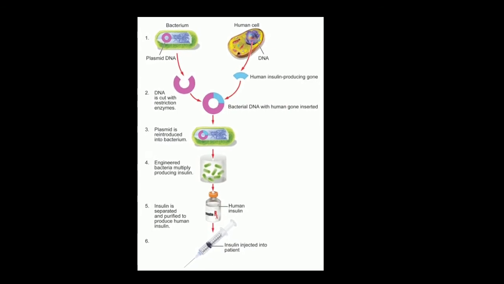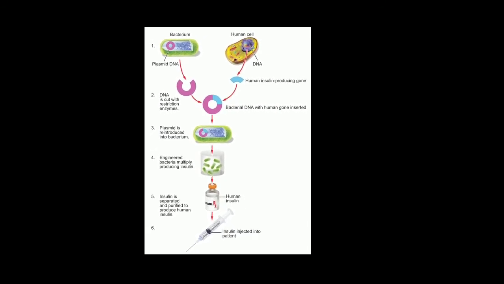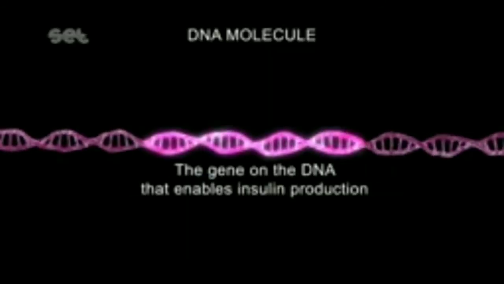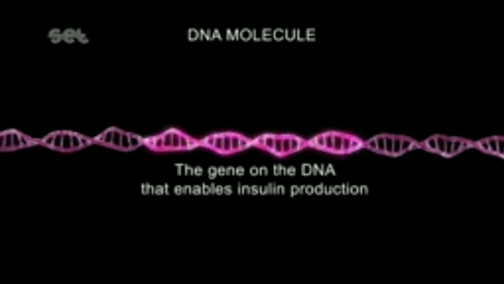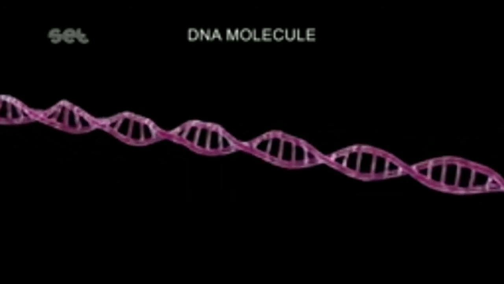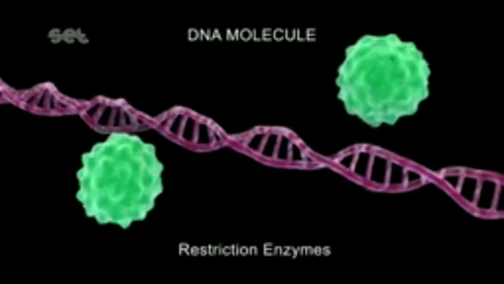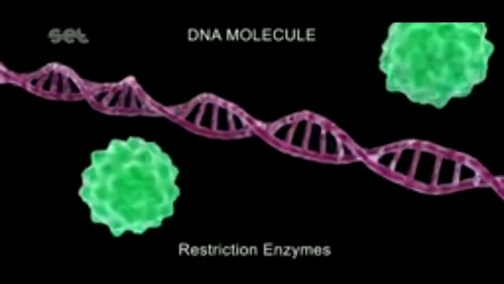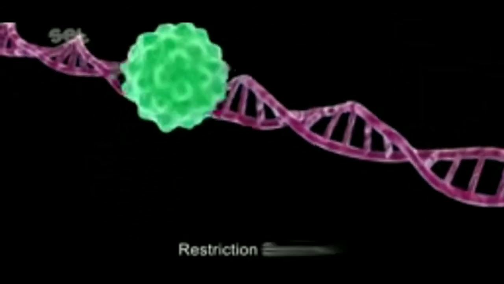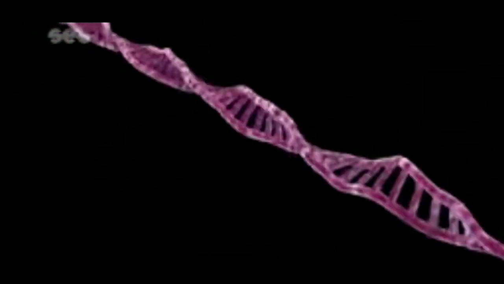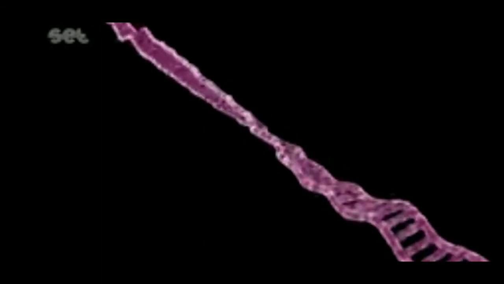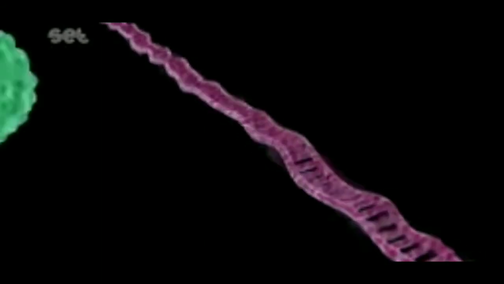I want to once again revise this whole process by watching a video. See, this is the human insulin gene which was isolated. Now the restriction enzyme cuts the gene at a specific sequence and forms a sticky end.